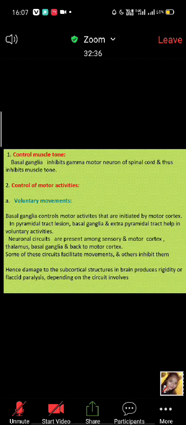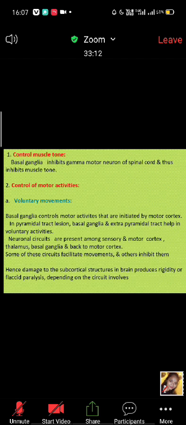So where is the motor cortex circuit? I showed you the circuit. Think about where the circuit goes from the motor cortex. From the motor cortex to the caudate nucleus, then to the lenticular nucleus, that is putamen. Cortex, caudate nucleus, putamen, then to globus pallidus. CCPG, this way, the circuit.